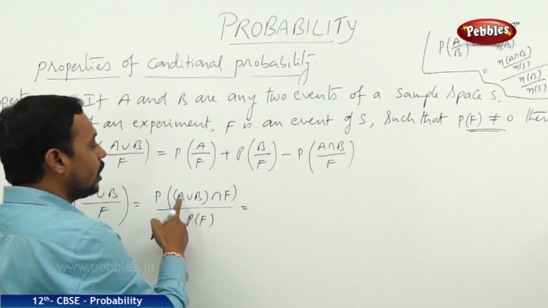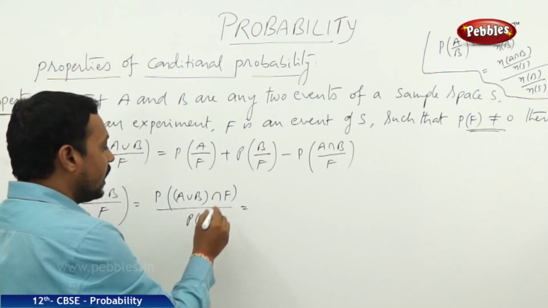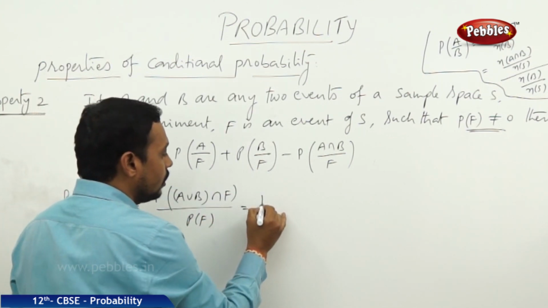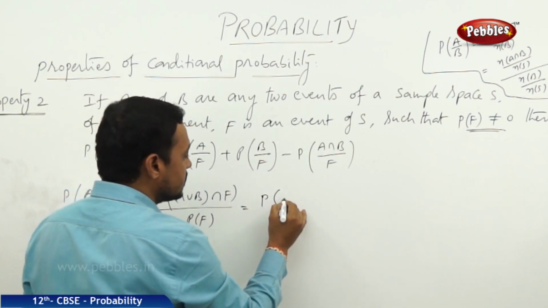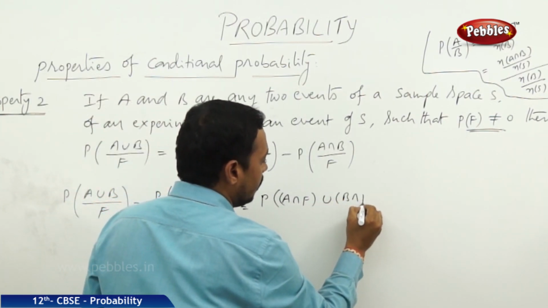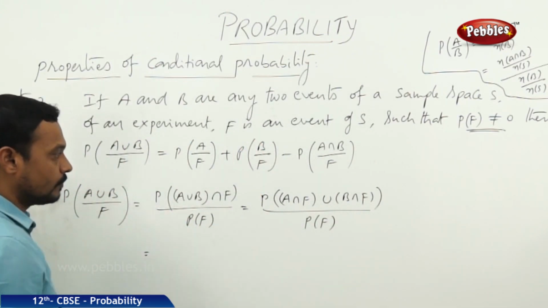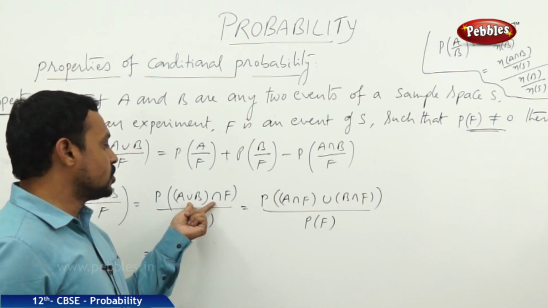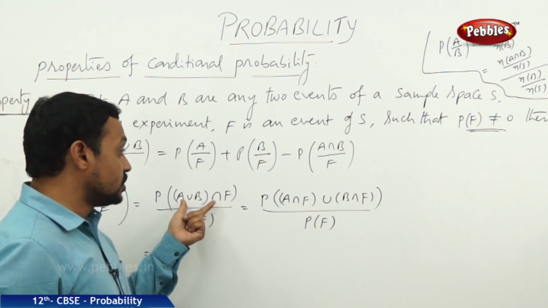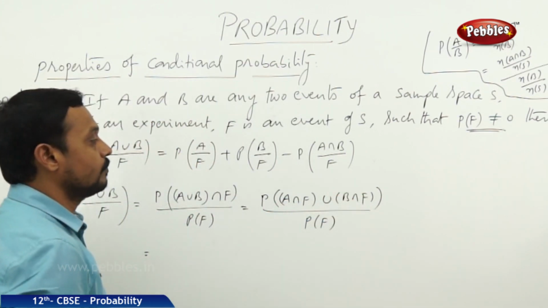Now, by the distributive law, A union B intersection F can be taken as A intersection F union B intersection F, by probability of F.